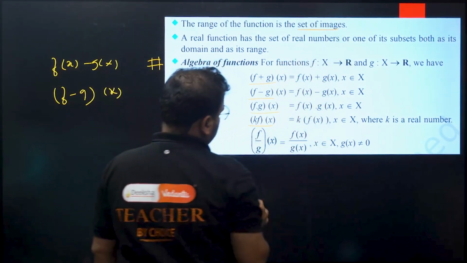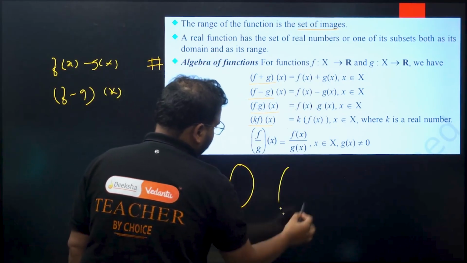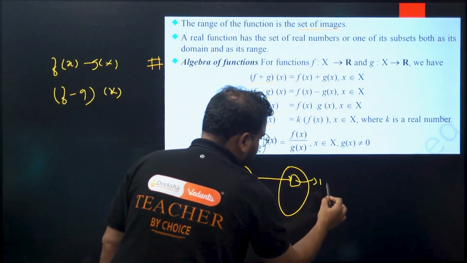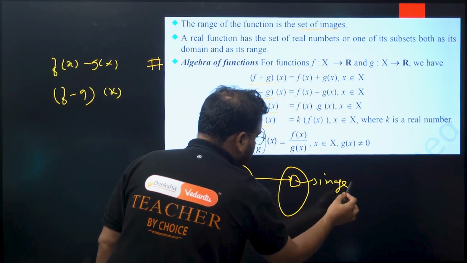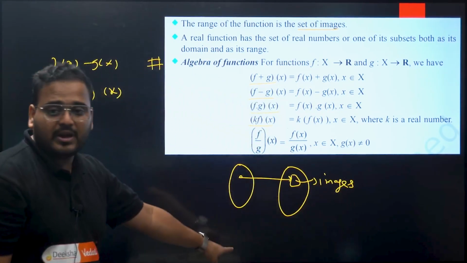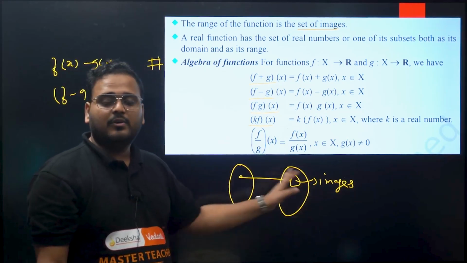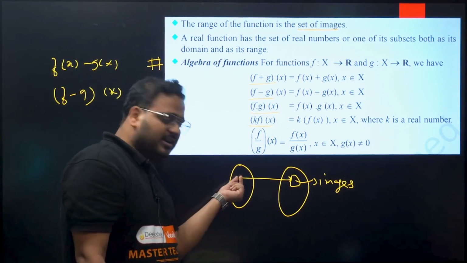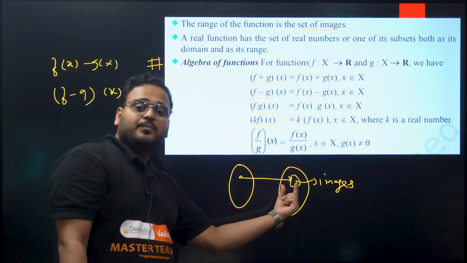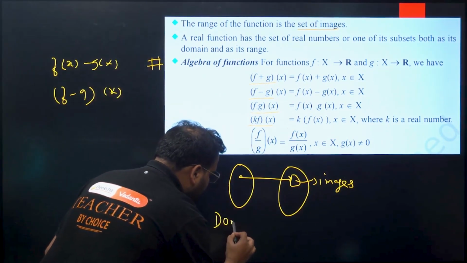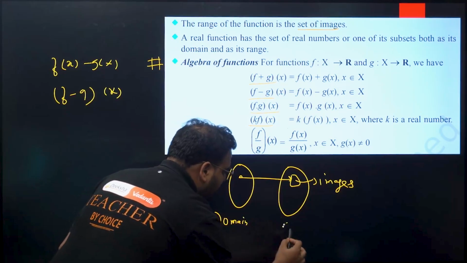What are images? So if this is my domain, right, for every domain element you will have something over here. This is called as images. In the domain, you will have elements, right? For every element, there is some mapping done. What does mapping mean? Mapping means, for this element, which element in the set B corresponds. What is this set called? This is your domain set, okay. And what is this called as? Codomain set.